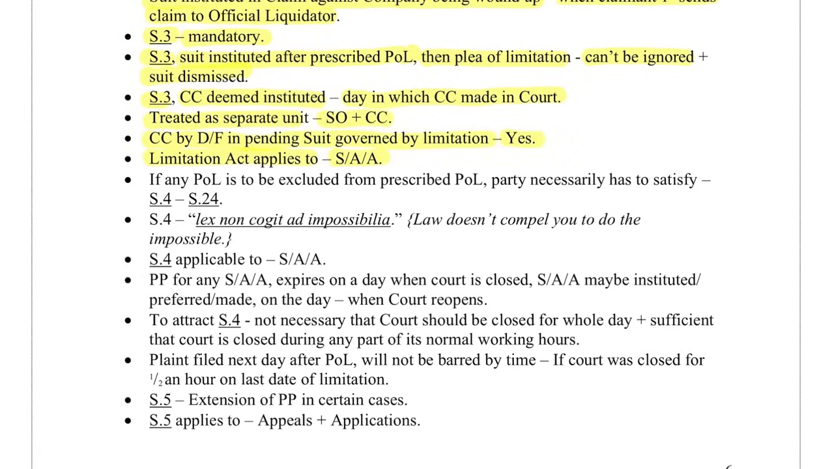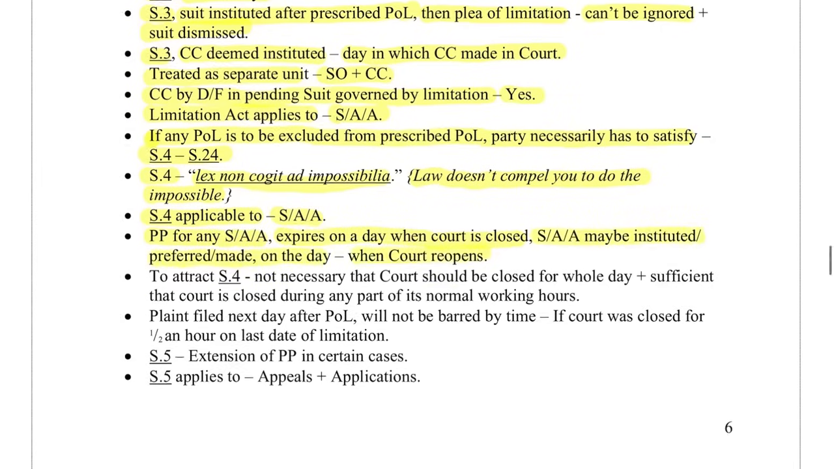If any period of limitation is to be excluded from the prescribed period of limitation, the party necessarily has to satisfy Section 4 to Section 24. Section 4 is related to the maxim lex non cogit ad impossibilia: law does not compel you to do the impossible. Section 4 is applicable to suit, appeal and application. If the prescribed period for any suit, appeal or application expires on a day when the court is closed, then the suit, appeal or application may be instituted, preferred or made on the day when the court reopens.